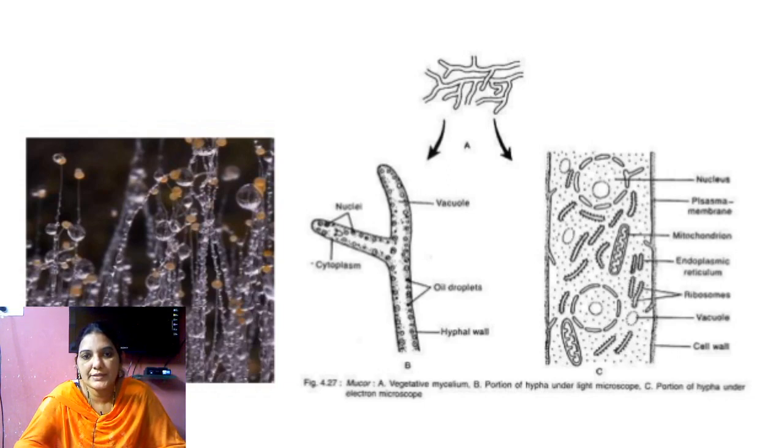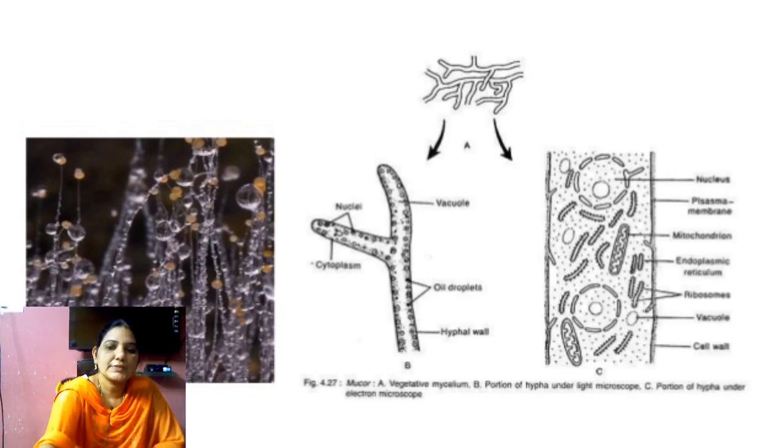We can see the clear picture here. It is filamentous, branched, coenocytic. Coming to the cell structure, the cell wall is made up of chitin, and in the cytoplasm many nuclei are present, and the storage food is glycogen.